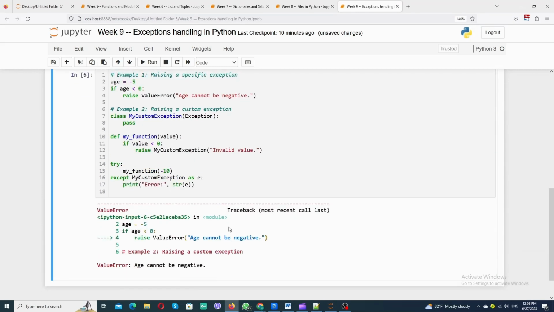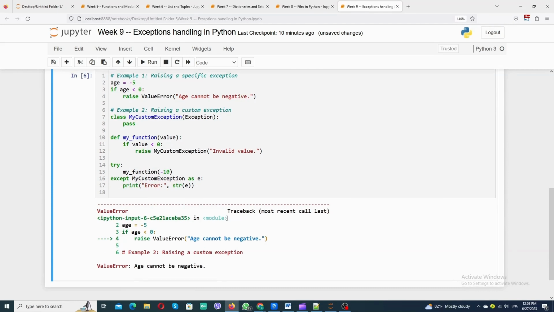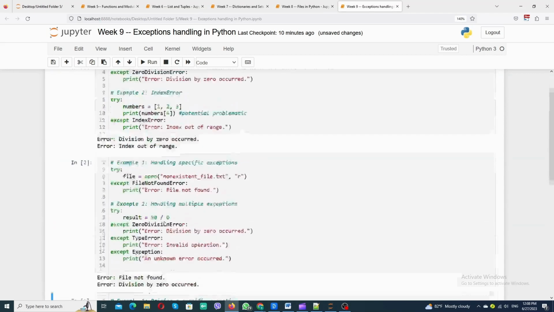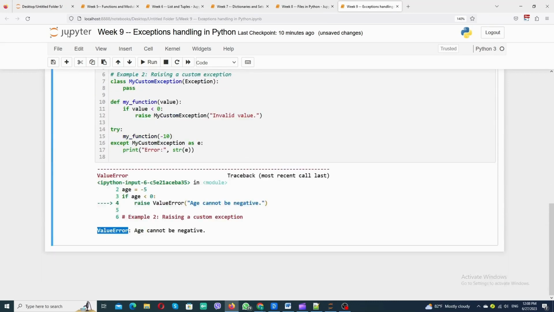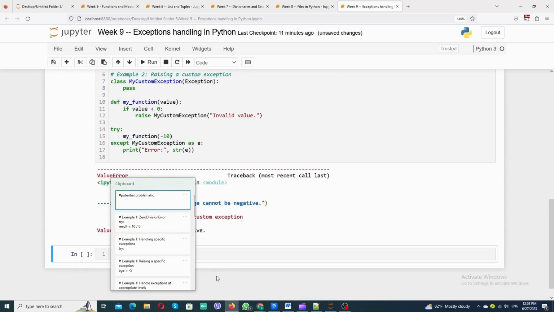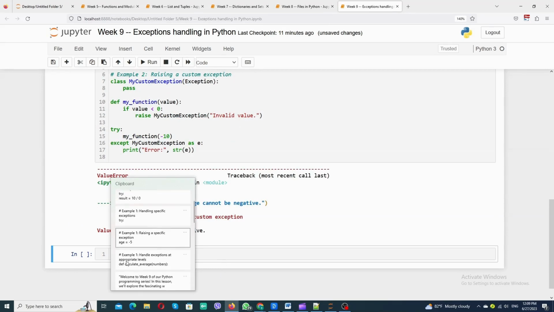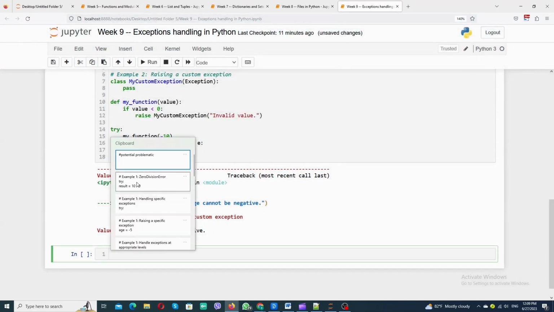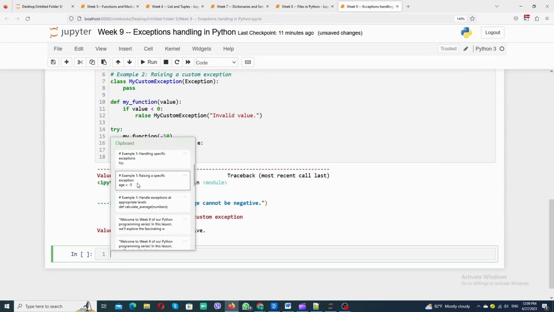Conclusion and final thoughts. Congratulations! You've completed week 9 lesson on understanding and handling exceptions in Python. You've learned about exceptions, handling them with try-except blocks, raising exceptions, and best practices for effective exception handling. These skills are crucial for writing robust and reliable code. Remember to always anticipate potential exceptions and handle them gracefully. Keep practicing and refining your exception handling skills, and you'll become a proficient Python developer.